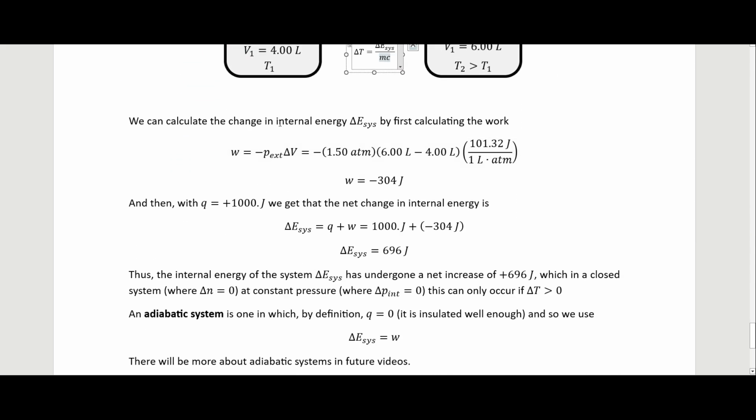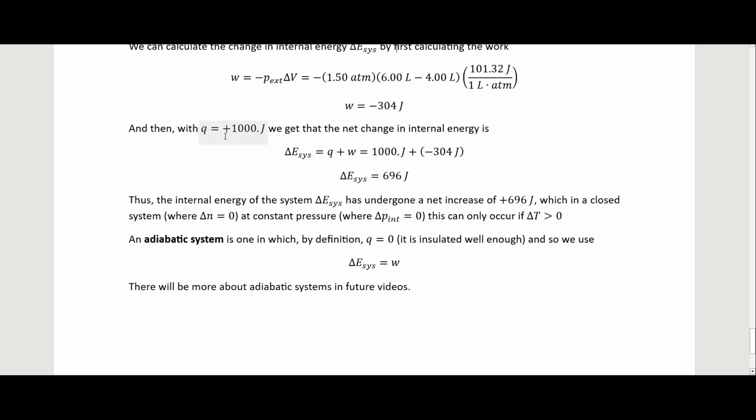We can calculate the change in internal energy by first calculating the work, so we just put that into our work equation here for this change in volume, which is going to be the 6 liters minus 4 liters. Then this is just to convert it into joules out of the liter atmospheres here. And so we end up with work being minus 304 joules, meaning that the system is losing 304 joules by doing this work. And then because we stipulated that we're increasing the heat by 1,000 joules, we get that the net change in internal energy is this. So it's just Q plus W, so the 1,000 joules plus the negative 304 joules. So the change in internal energy is 696 joules.